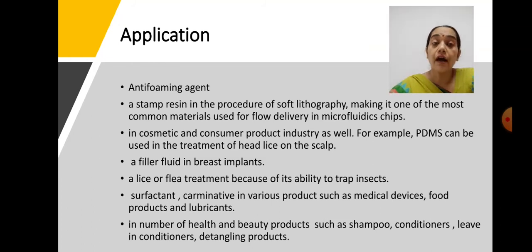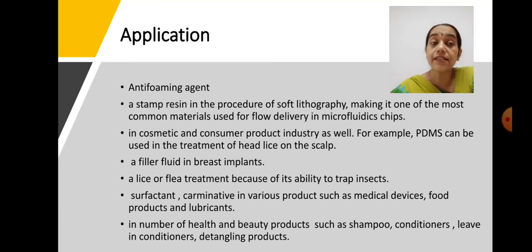They are also used in health and beauty products, like shampoos, conditioners, and detangling products. For example, Livon uses silicone polymers, and they soften the hair by forming a thin layer over the surface of the hair and provide smoothness.